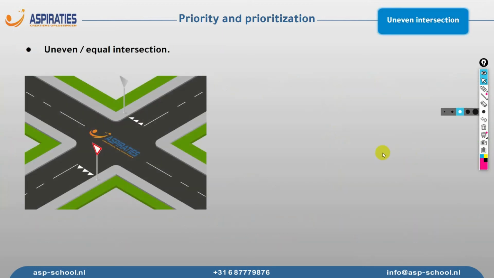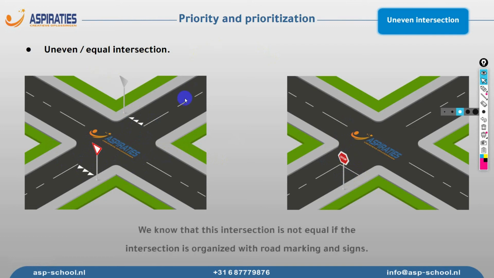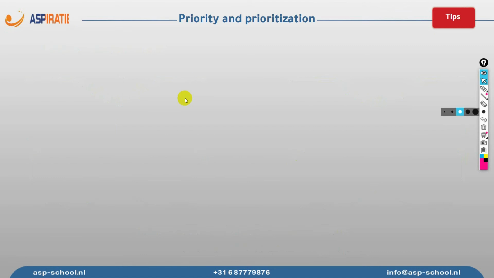Now let's talk about the other type of intersections. As you can imagine, those are uneven or unequal intersections. Here we have shark teeth, and we have this sign to tell us that the priority is for the other drivers. And here it's telling us to stop, and we have this road marking, a solid line, telling us to stop as well. So in this scenario, we call it an unequal or uneven intersection.